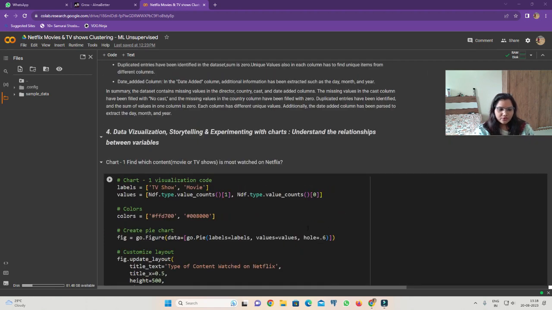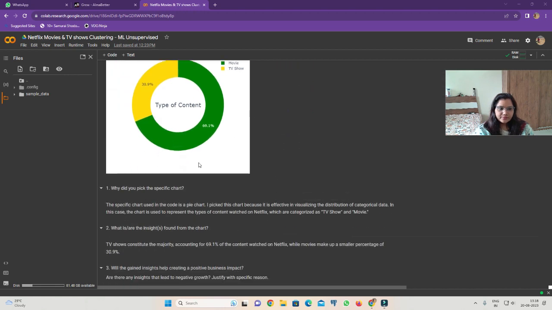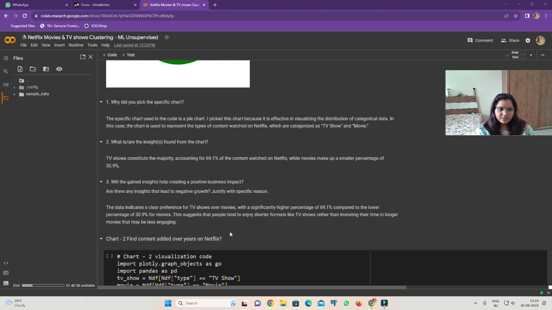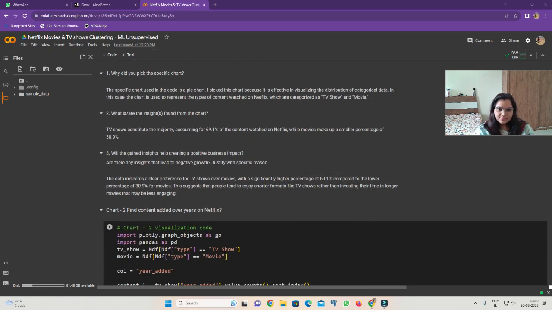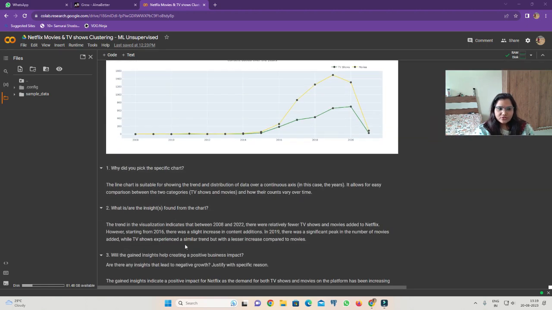So we are starting to visualize our data. At first, in this chart we can see that TV shows constitute the majority, 69.1% of the content on Netflix, while movies make up a smaller percentage, 30.9%. It's almost a 30% and 70% difference. Then we are going for the next chart.